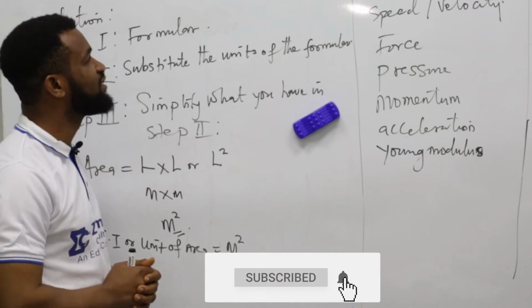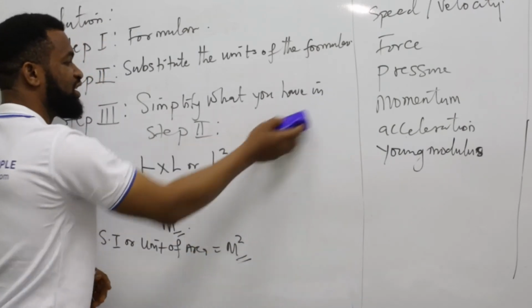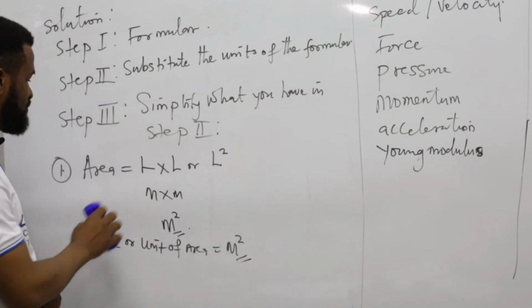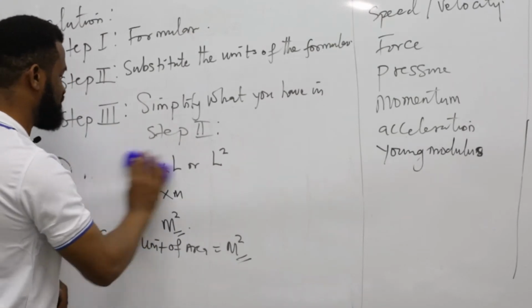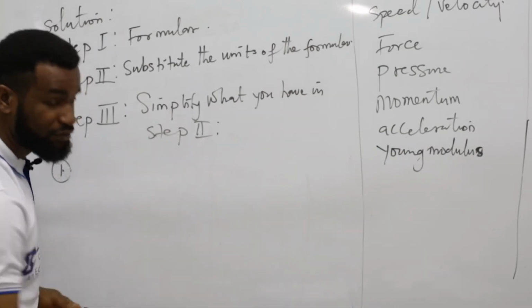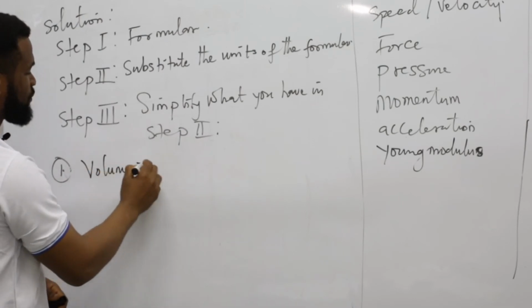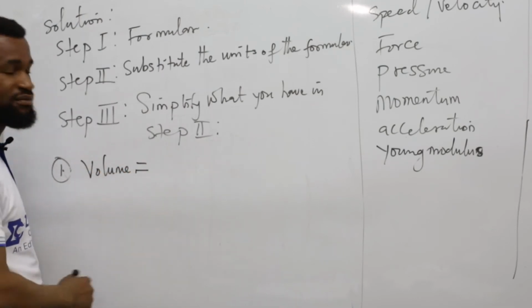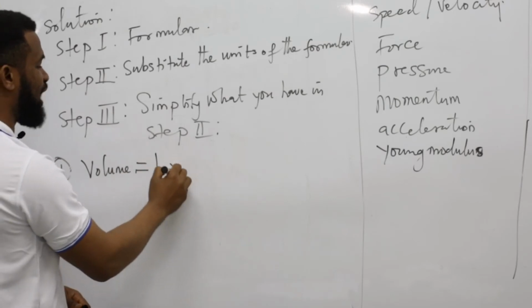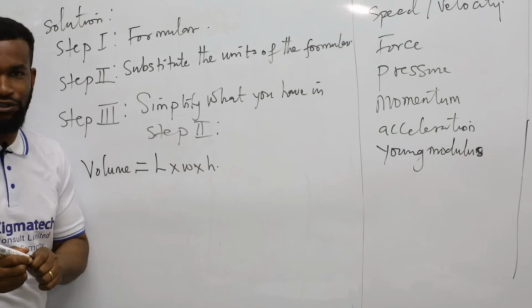Let's go to the next one. The next one is volume. Remember the steps. What's the formula for volume? Length times width times height. There comes the confusion.